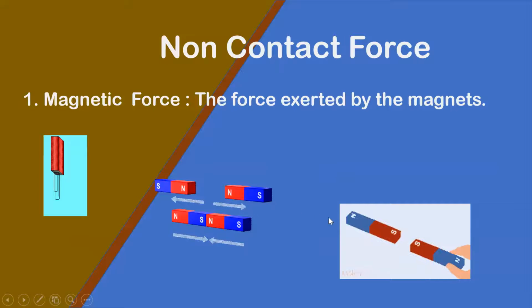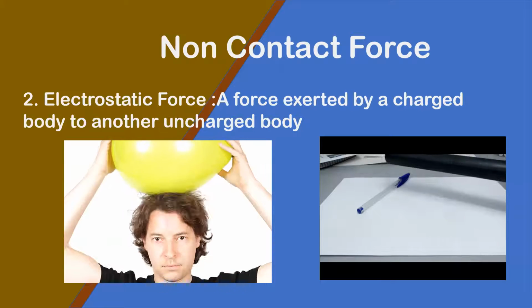If we bring a bar magnet near the same pole, it starts pushing. If you bring unlike poles, that is, one north pole and one south pole, the magnet ends are attracted towards each other. Another example is that all magnets attract iron materials, iron pieces or iron nails towards them. That is an example of magnetic force.